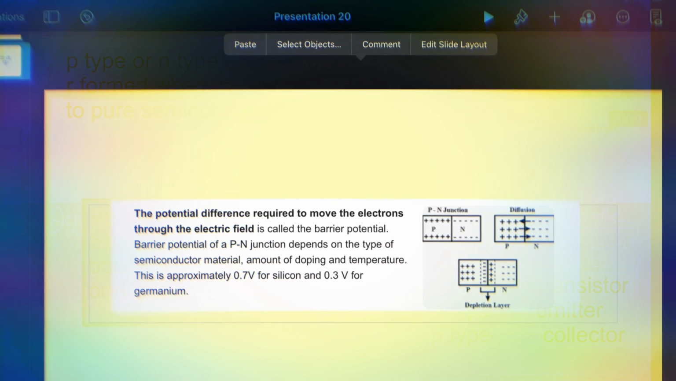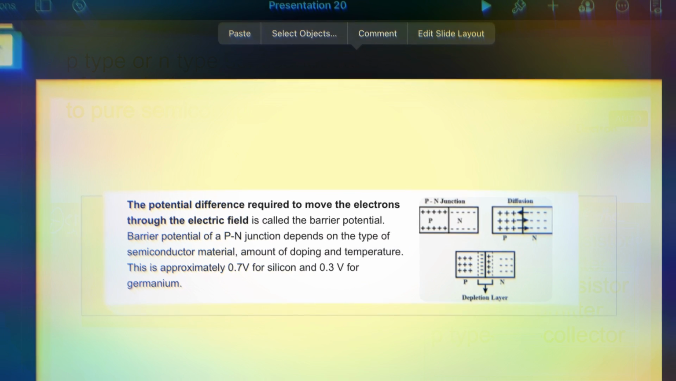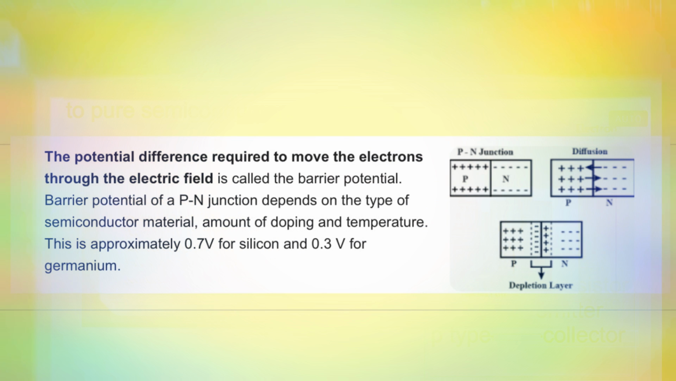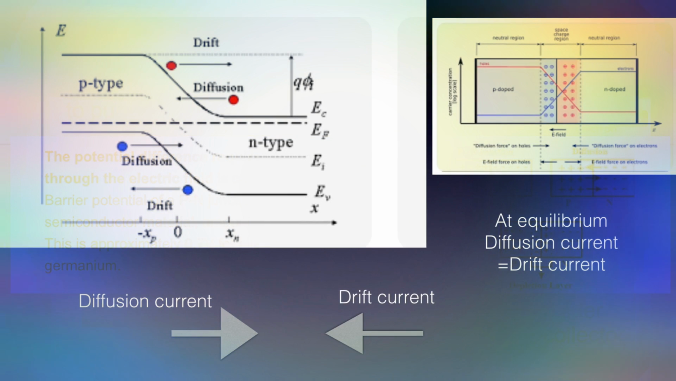And potential difference required to move electrons through electric field is called barrier potential, which is different for different material. Due to depletion barrier, opposite electric field is generated, and that's why current in opposite direction is generated. That is called drift current. Initially, diffusion current is very large and drift current is small, but the process continues till drift current and diffusion current become equal. This state is called equilibrium state.